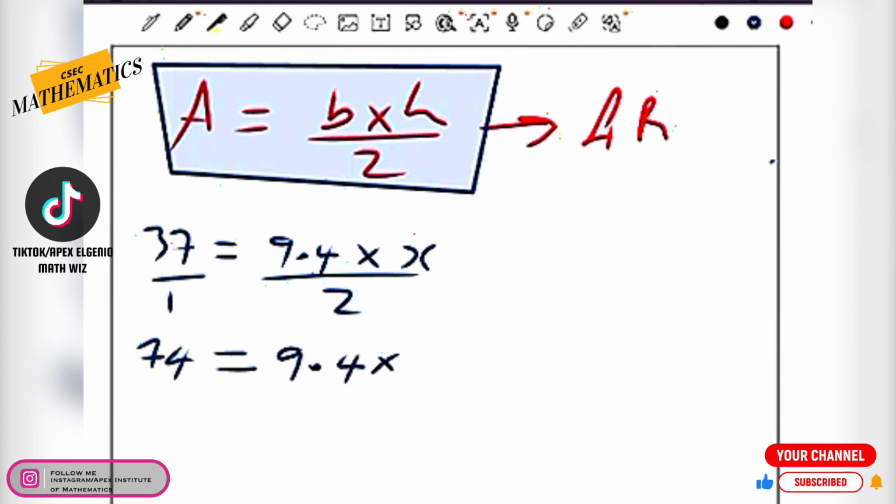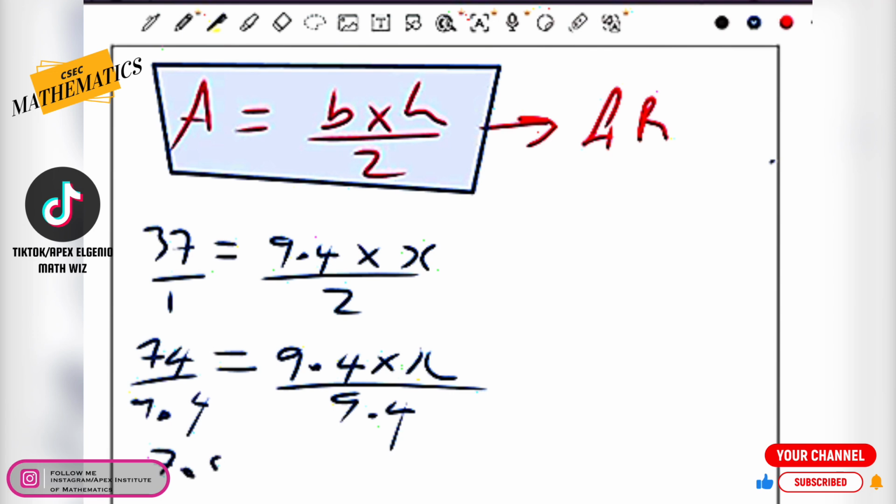And since the unknown variable is connected to the 9.4 by a multiplication sign, we're going to use the opposite operation to get rid of our constant. So therefore we can simply divide 74 by 9.4, and we end up with an answer of 7.87, and that's going to be equal to x.